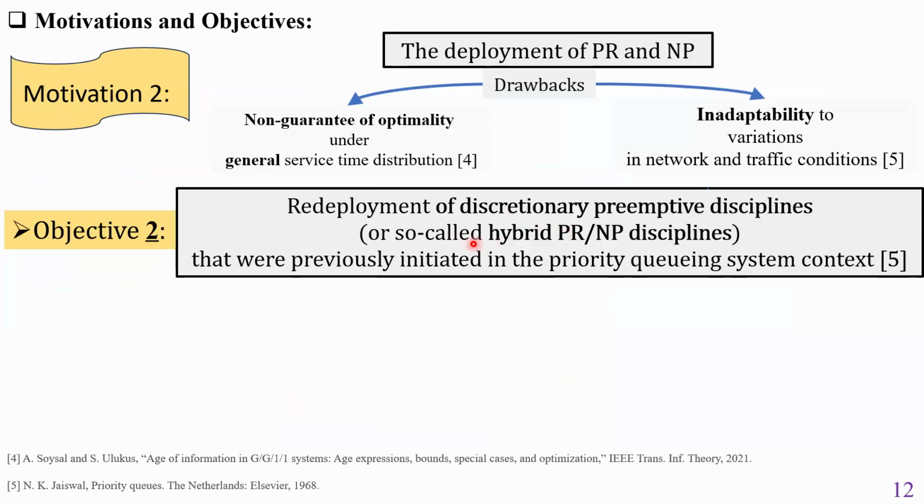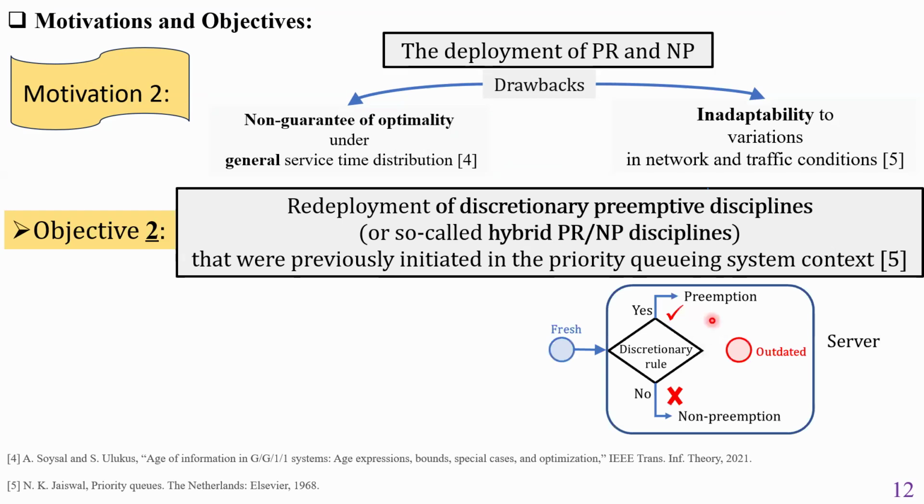Accordingly, we aim to redeploy discretionary preemptive disciplines, or so-called hybrid preemptive non-preemptive disciplines, that were previously initiated in the priority queuing system context. In such disciplines, the preemption can be admitted or declined based on a specified discretionary rule.